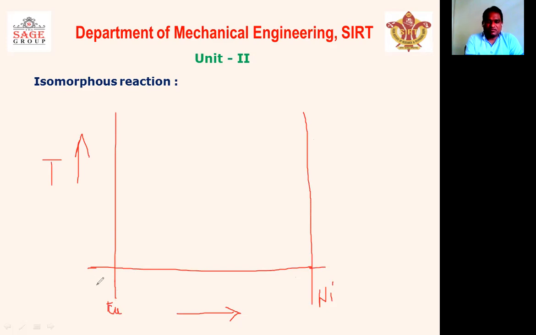Now mark the melting points of copper and nickel. We know that the melting point of copper is a little lower than nickel. So mark the melting point of copper at this point, and mark the melting point of nickel at this point, A and B. After marking the melting points of the individual metals, now draw the lines.